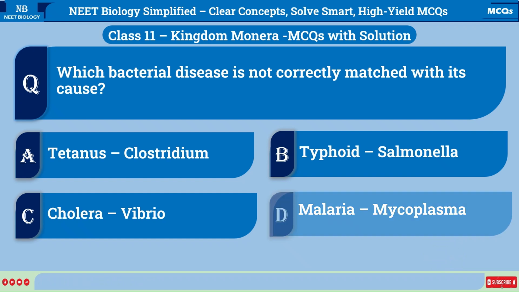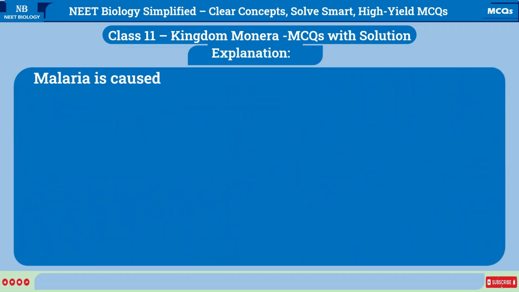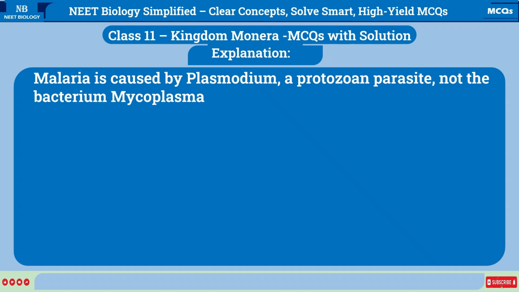Correct answer is D. Malaria, Mycoplasma. Explanation: Malaria is caused by Plasmodium, a protozoan parasite, not the bacterium Mycoplasma. This makes option D incorrect.